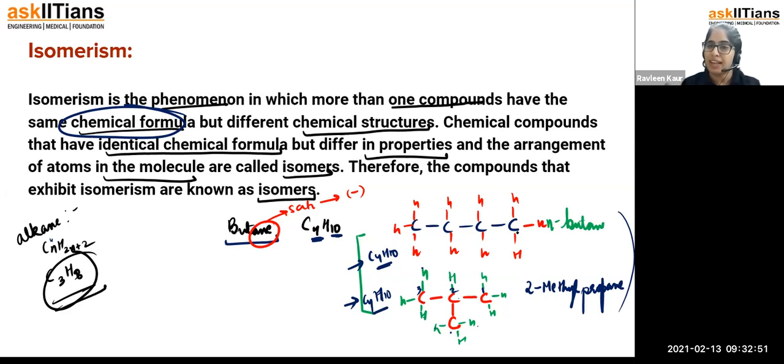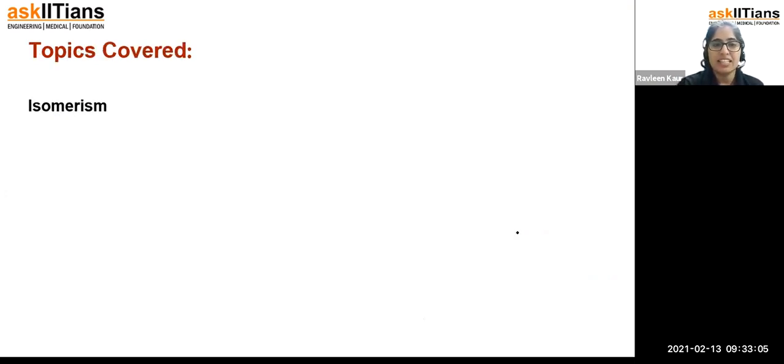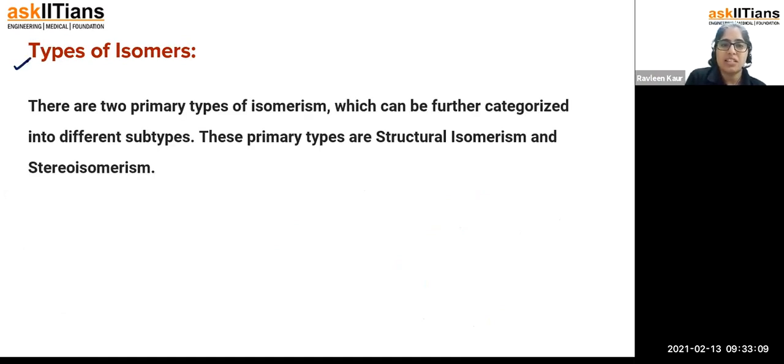If you don't understand the chemical structure difference, just try to understand the difference in their IUPAC naming. That is going to give you the idea whether you have made the same structure or different structures. For that, IUPAC should also be clear to you. Clear? Okay, let us discuss. So this was the isomerism topic. Let us discuss the types of isomers, right?